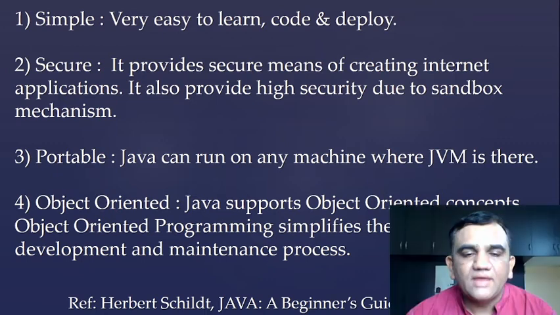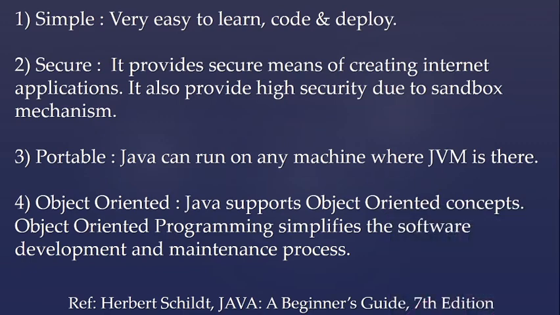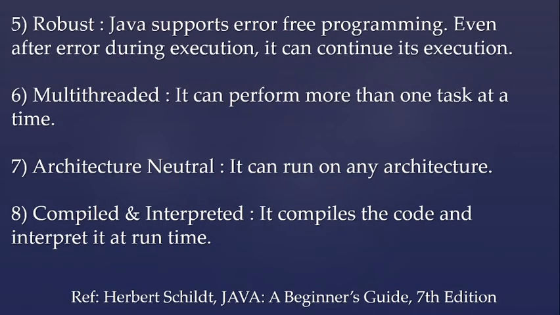Secure: it provides a secure means of creating internet applications. It also provides high security due to the sandbox mechanism. Portable: Java can run on any machine where a JVM is there. Object-oriented: Java supports object-oriented concepts. Object-oriented programming simplifies the software development and maintenance process. We have already learned the object-oriented concept in one of the lectures.